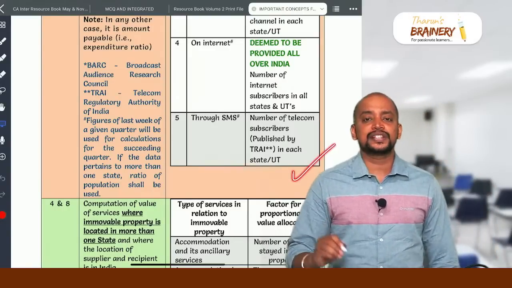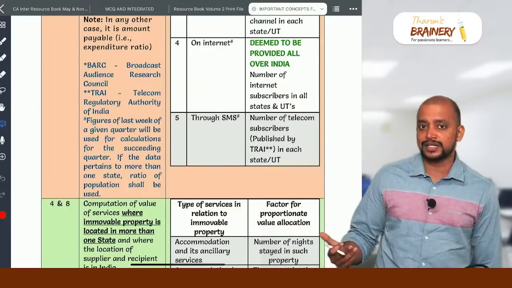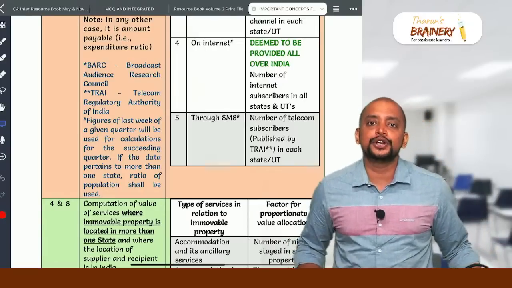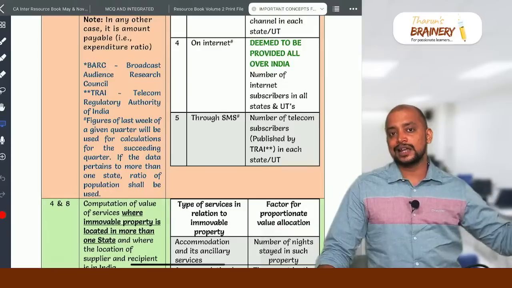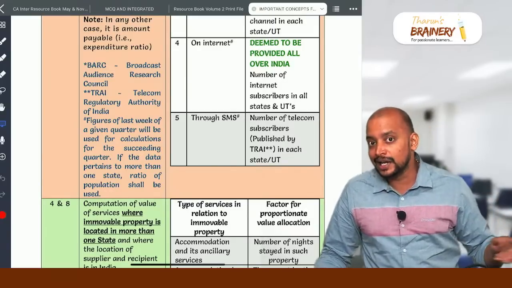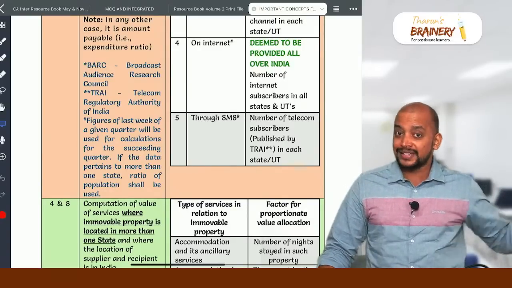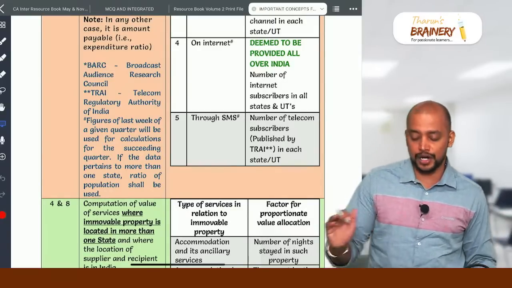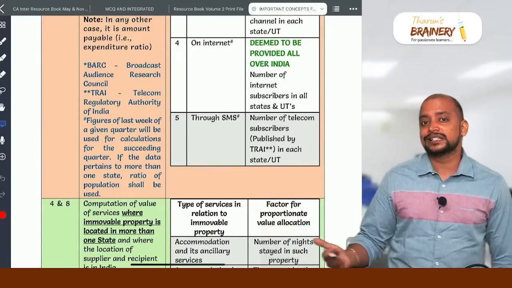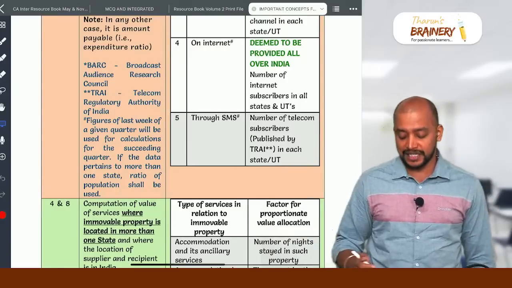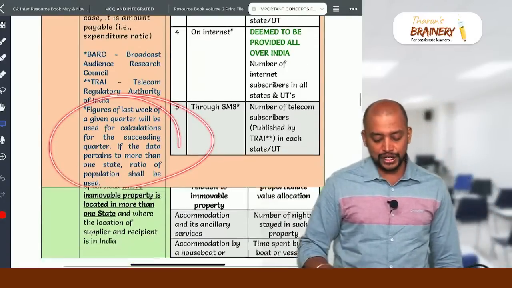And if it is through SMS, we need to take the telecom subscribers data between the states and apportion based on that. And we need to take TRAI, the Telecom Regulatory Authority of India, data of the last week of the last quarter for apportionment. Apart from this, for any other mode of advertisement, on the expenditure ratio, that is the amount payable for the advertisement, in that ratio we need to apportion.